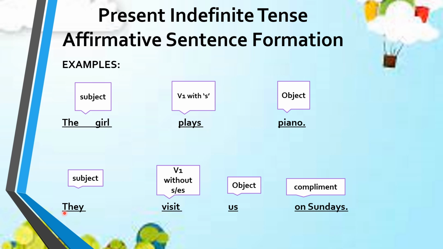Look at the second example. They visit us on Sundays. So here they is the subject. Visit here is the V1 without S or es. See, our subject was plural. That's why I haven't added s with visit. Following the previous rule, us here is the object and on Sundays is the complement in this example. So I hope that you understand the concept of the affirmative sentence formation of the present indefinite tense very well.